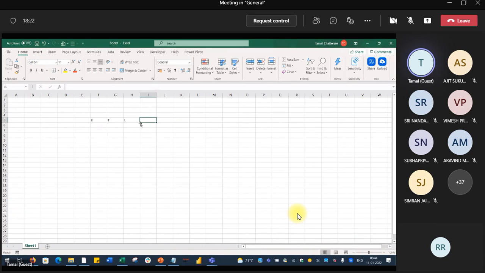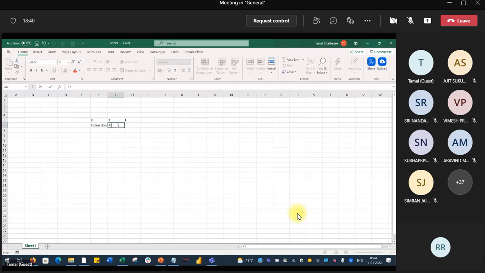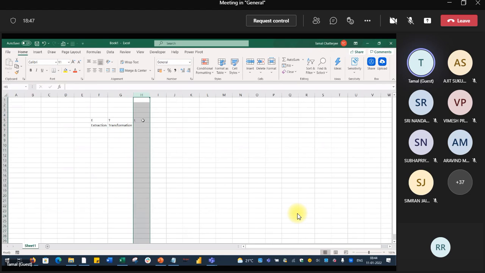This is the heart of all data warehousing scenarios. ETL: E stands for extraction. What is T? Transform. Transformation. And the L stands for loading. That is the heart of all data warehousing projects.